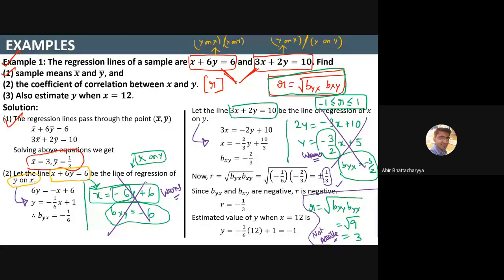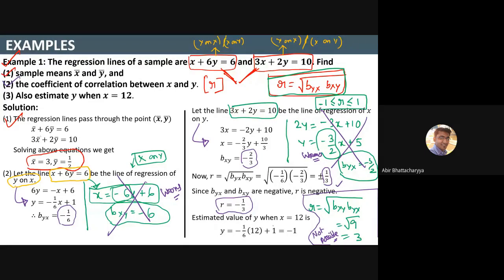Okay, so once I get it, since the values of bxy and byx are both negative, the value of r is also negative. That means plus or minus 1 by root 3, but I will take only minus 1 by root 3. So r equals minus 1 by root 3, not plus 1 by root 3.